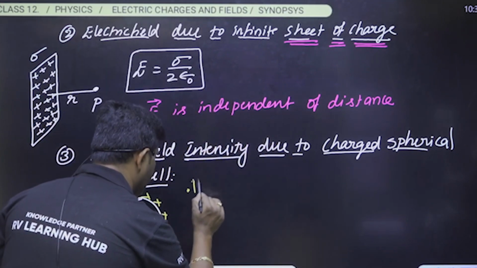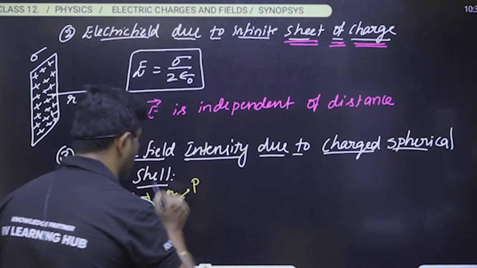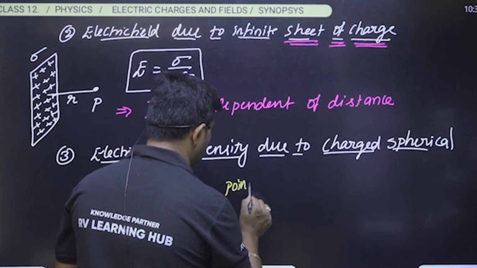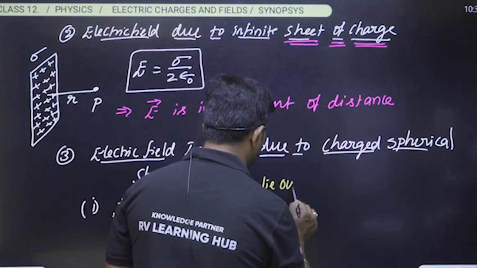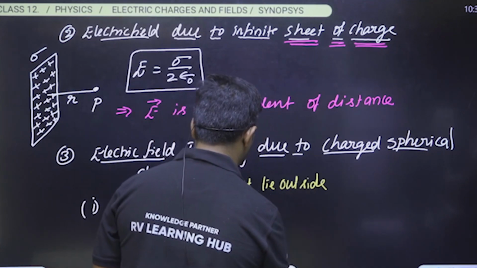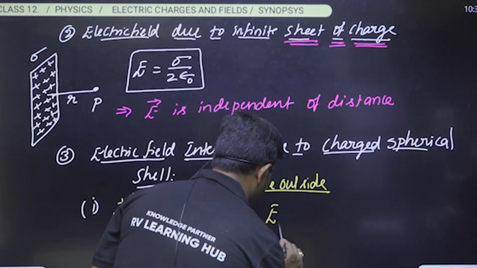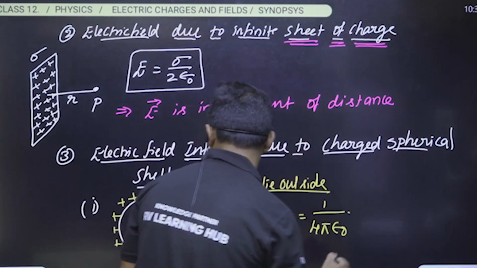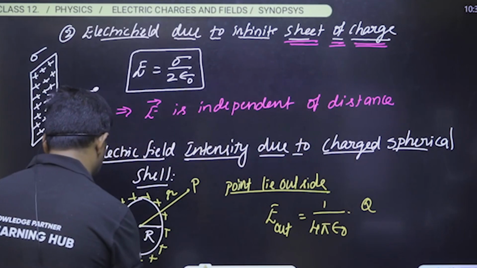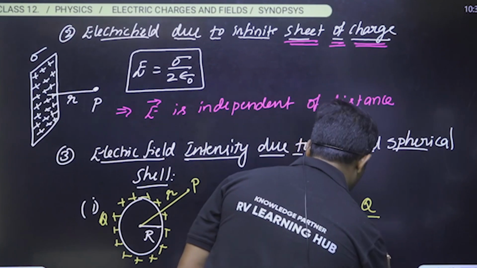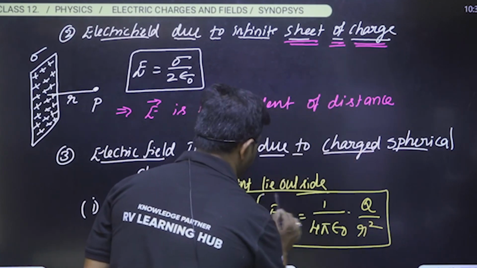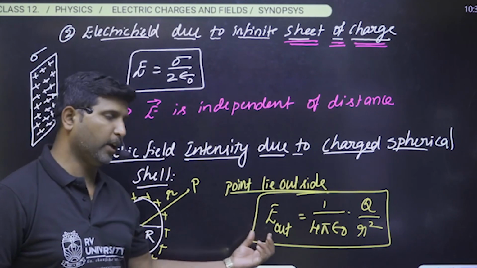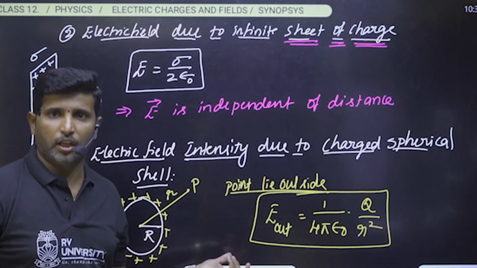If I consider a point P outside at a distance of r, then in the first case the point lies outside the shell. The electric field outside is equal to 1 by 4 pi epsilon naught into Q by r square, where Q is the charge on the shell. This is the electric field at a point outside the shell.